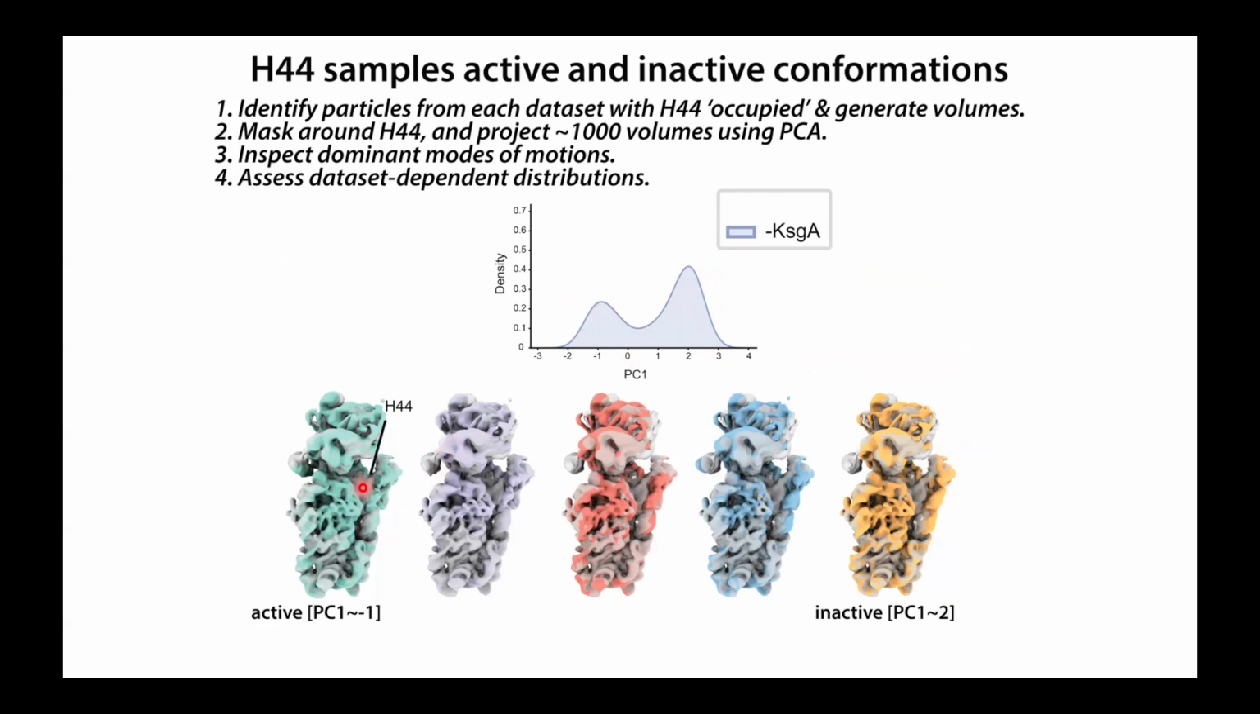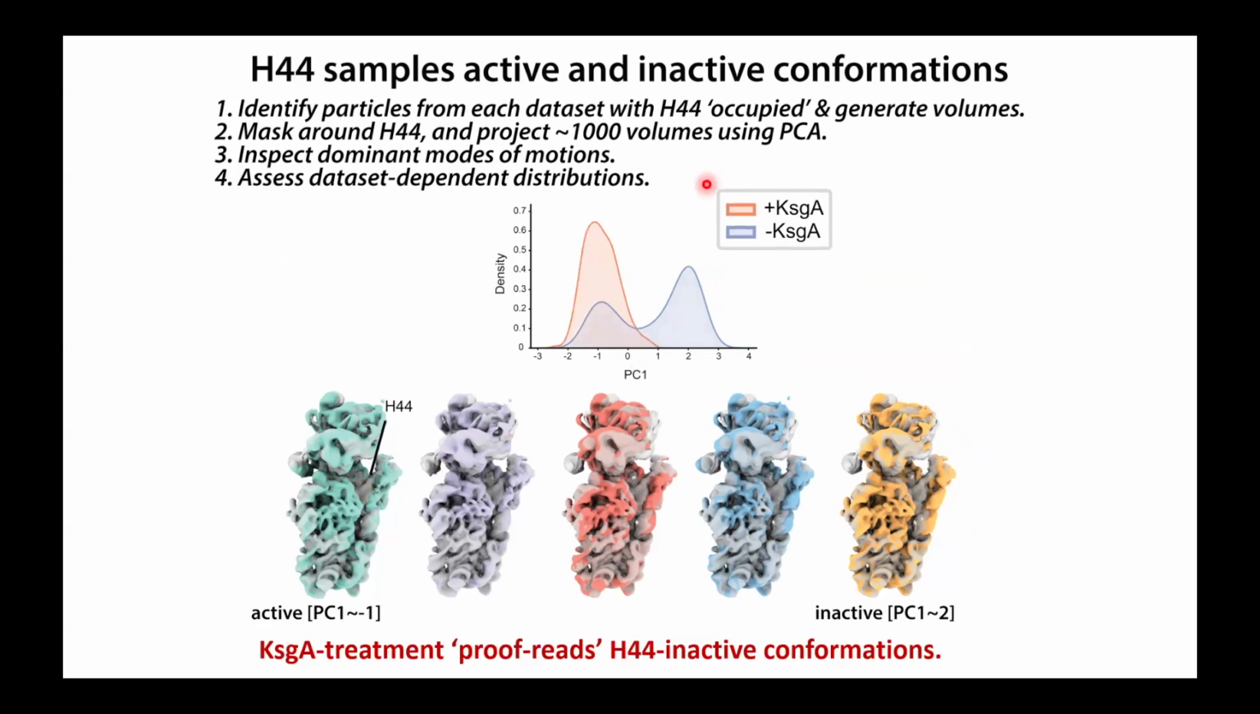density map here. If we instead look at the KSGA treated samples, you can see that they've pruned away this inactive conformation and enriched for the active conformation. So sort of an exciting result. It really looks like KSGA is acting as sort of a proofreader, analogous to the kinetic proofreading that people see in polymerases or tRNA synthetase, where the inactive conformation can form, that gets recognized by KSGA, and then somehow sort of proofread.